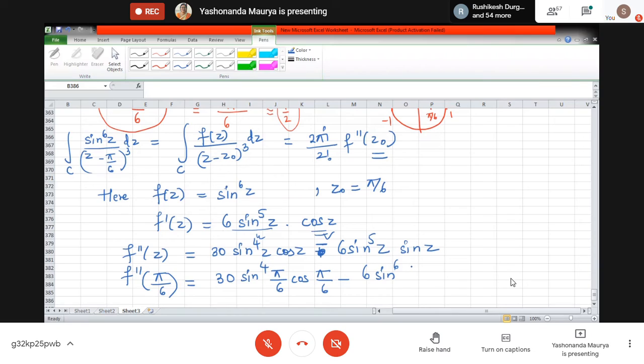And it will become cos square in the first term. Where cos square beta? 30 sine raised to 4 cos square. Correct. So this will be square. So this is what we have. Now we can just simplify this to get the answer.